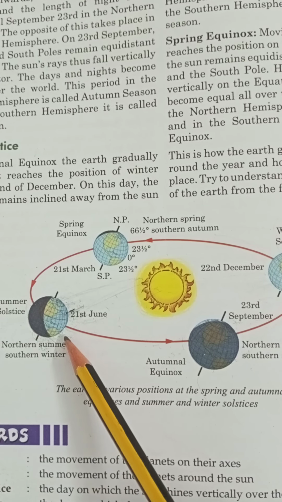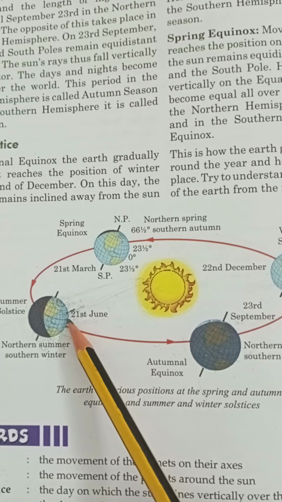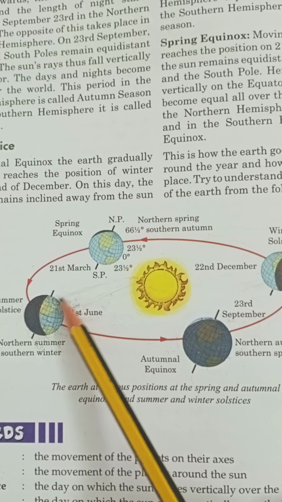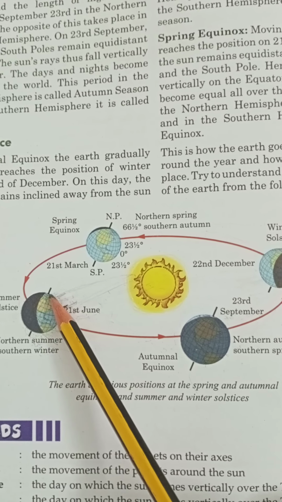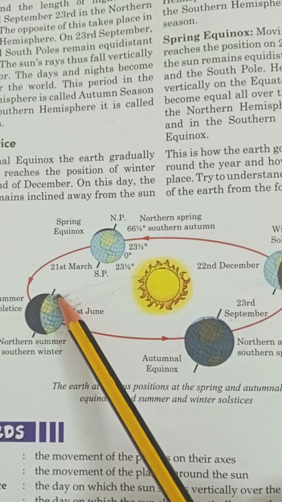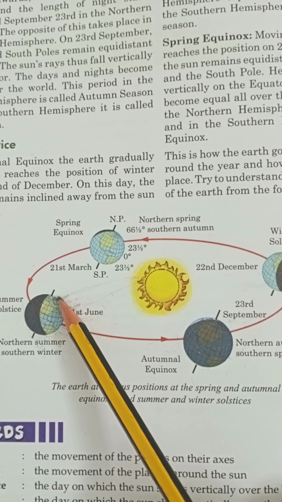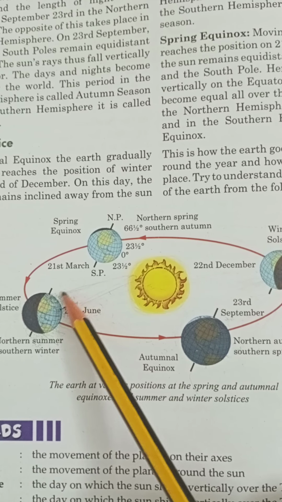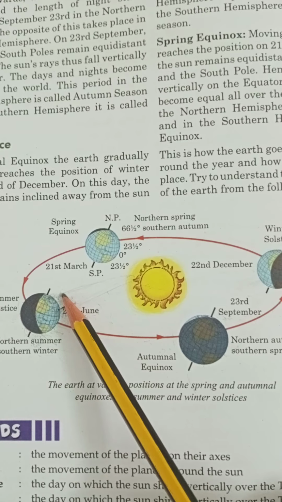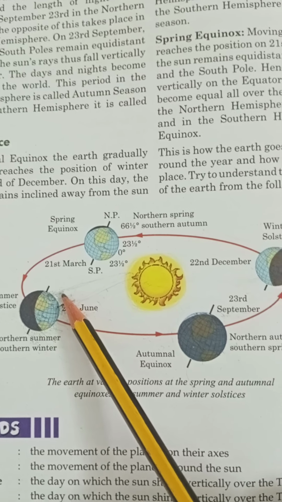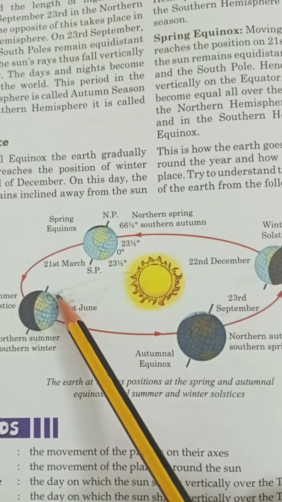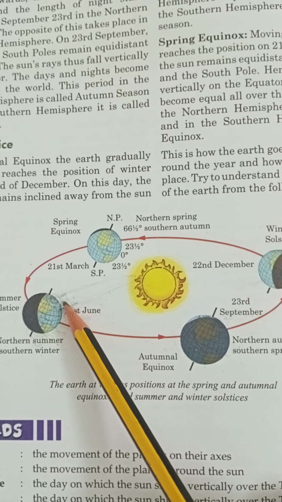And again we can see the Arctic Circle in the North Pole. We told that this is the Tropic of Cancer, and here the Arctic Circle. In the Arctic Circle, the North Pole, the whole area experiences sunshine for 24 hours. And this is known as the phenomenon of the midnight sun. And we can find this in the countries of Norway and Sweden.